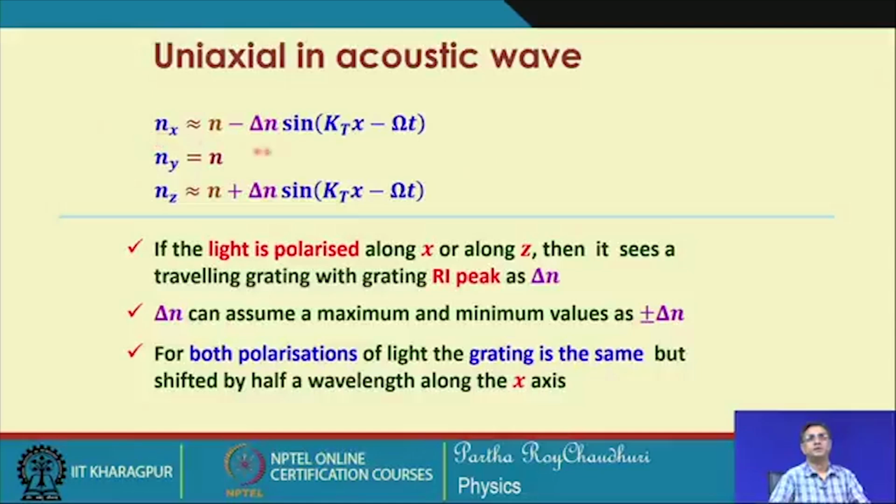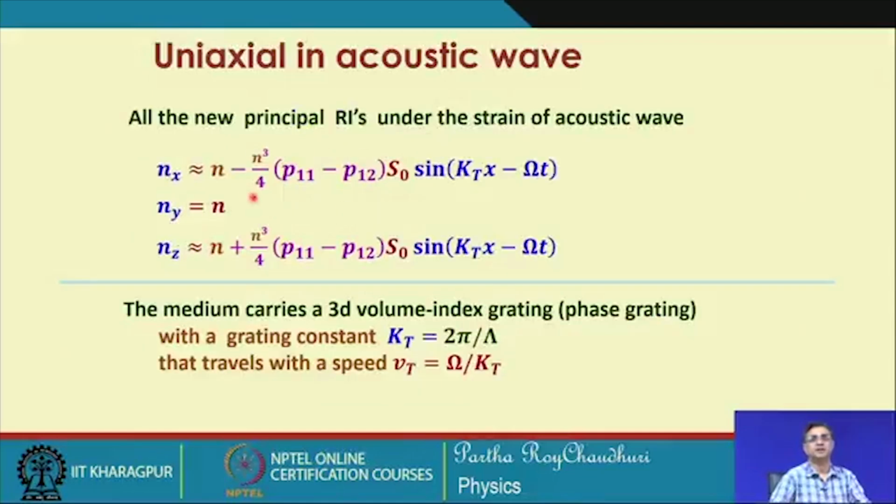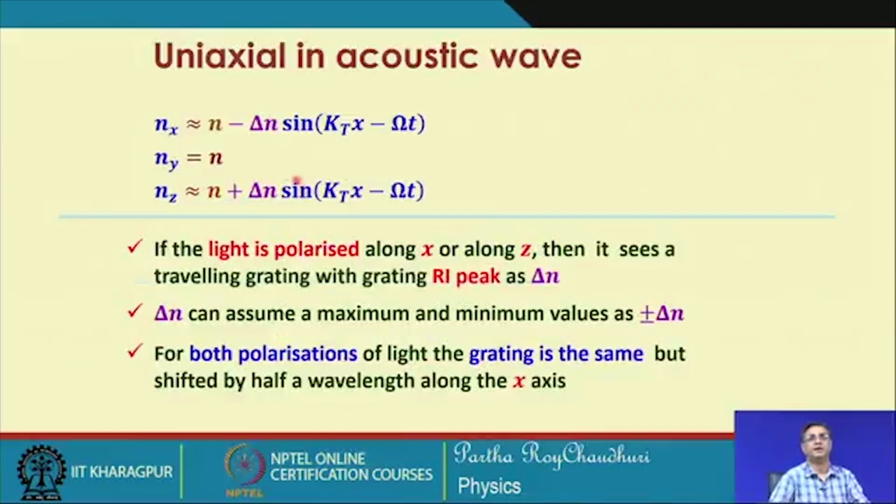Therefore, we can write this change as delta n. So, there is a plus delta n and a minus delta n; these are the peak values of the change in the refractive indices. These are the conclusions after studying the two cases, the two polarizations, while keeping the direction of propagation the same.